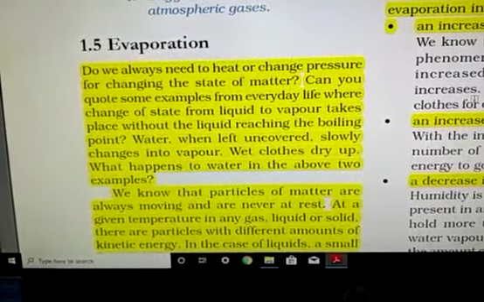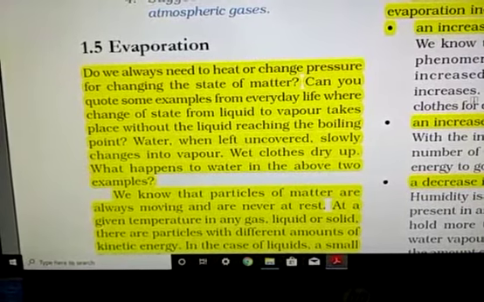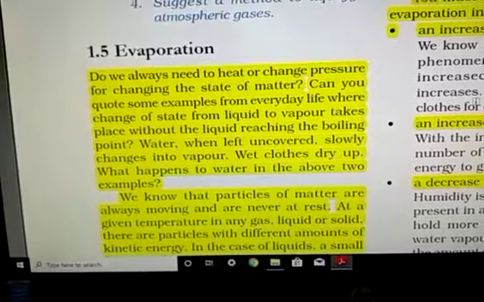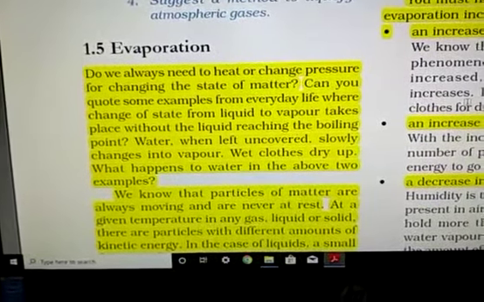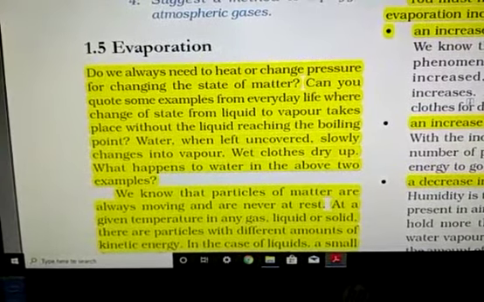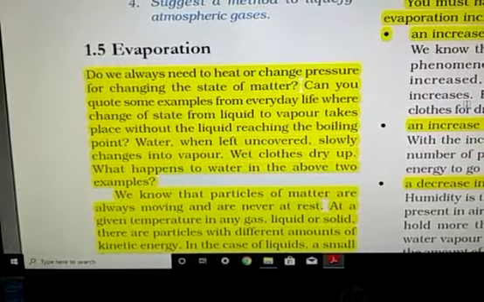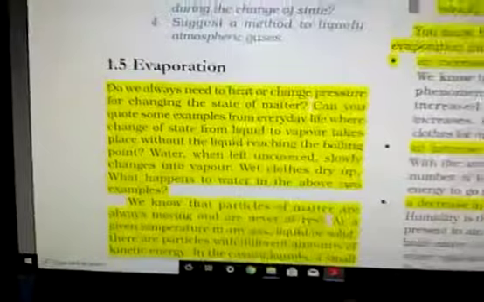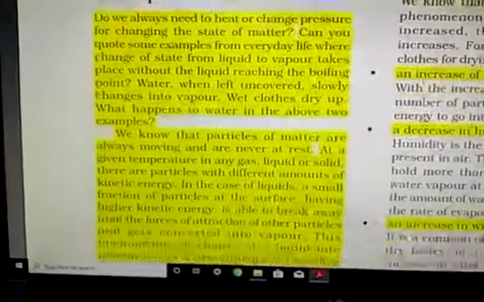It means we are not boiling them, we are not changing the pressure, the pressure is already 1 atmosphere, but your clothes dry up. That means evaporation takes place at each and every temperature and pressure, right? So evaporation absorbs energy from the surroundings and the surroundings cool down.